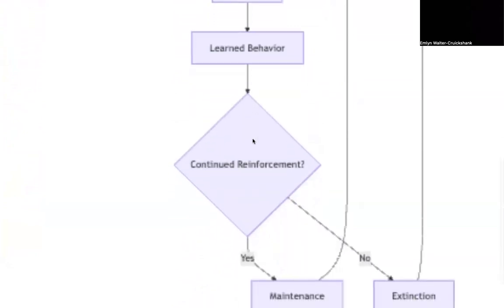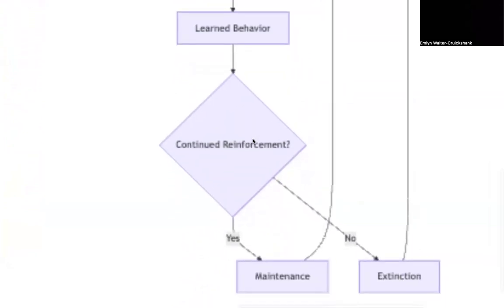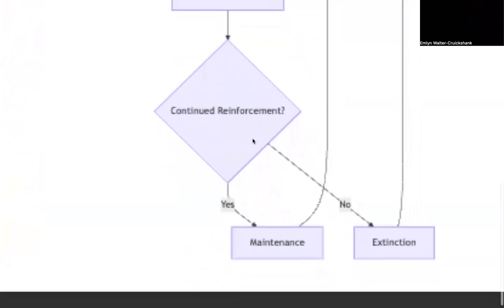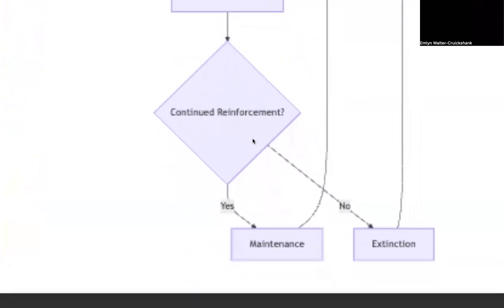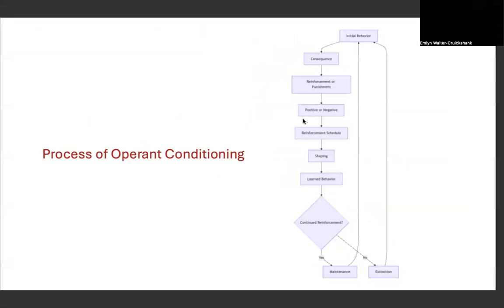Now, once a behavior is learned, it can either be maintained through continued reinforcement, or it might undergo extinction if the reinforcement is withheld. Extinction is the gradual decrease in a learned behavior when it's no longer reinforced. The chronological view of operant conditioning, showing how the process works, shows us how behaviors evolve based on their consequences, shaped by the type and schedule of the reinforcement, ultimately leading to learned behaviors that can be maintained or extinguished over time.